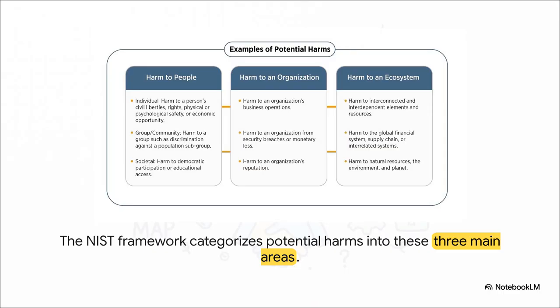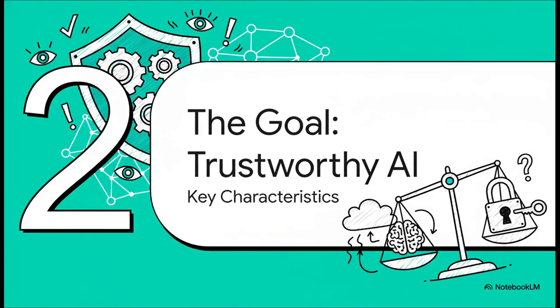So here you can see the whole spectrum: harm to individuals, to organizations, and to entire systems. And what's really crucial to get is how linked these all are. They're not in separate silos. For instance, a biased hiring tool. That's a harm to a person, right? But that can quickly blow up into lawsuits and a PR nightmare, which is a huge harm to the company that used it.